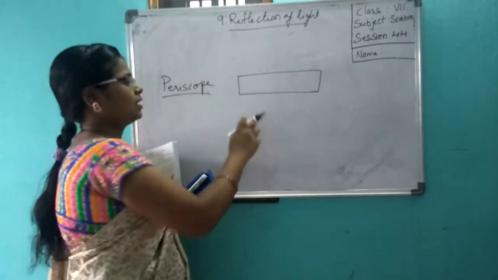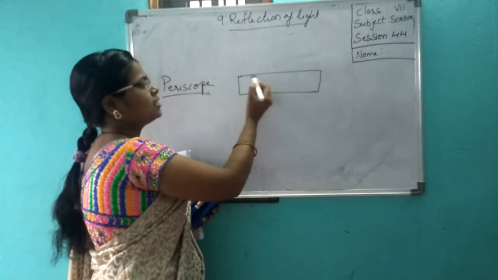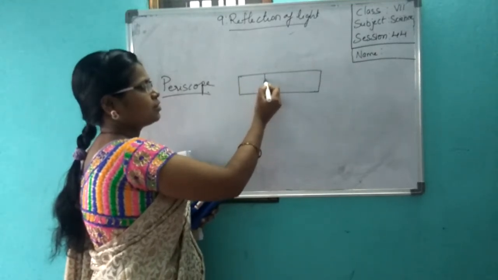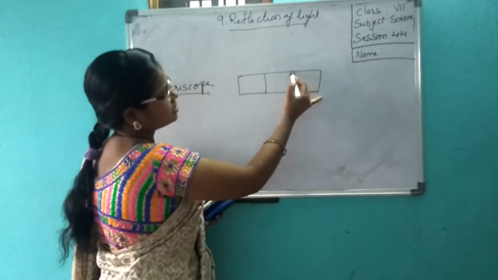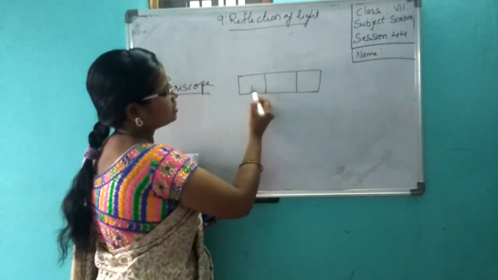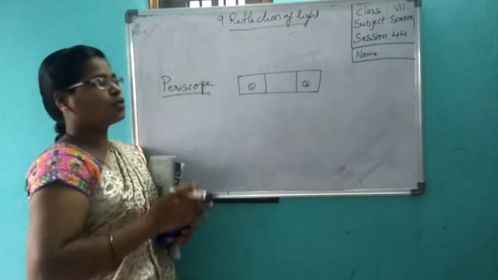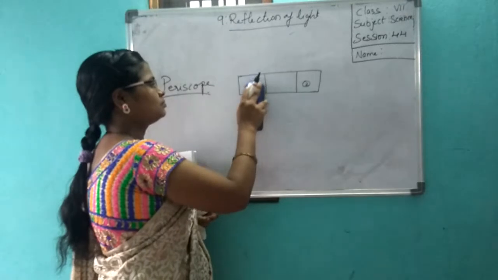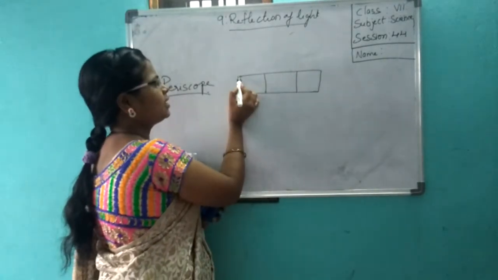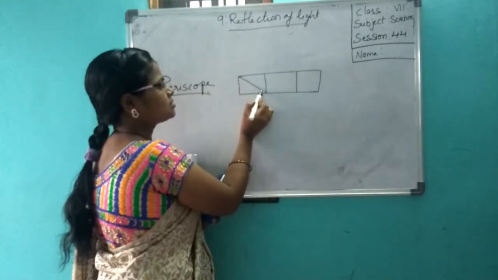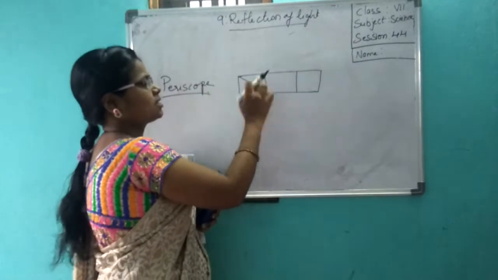Now draw a square here, one square at this end and one square at the other end. You get two squares. Now draw a cross line like this, diagonals, to this square.